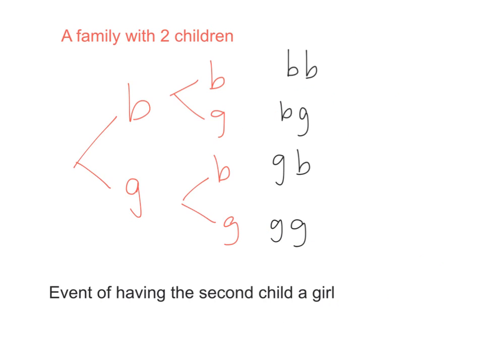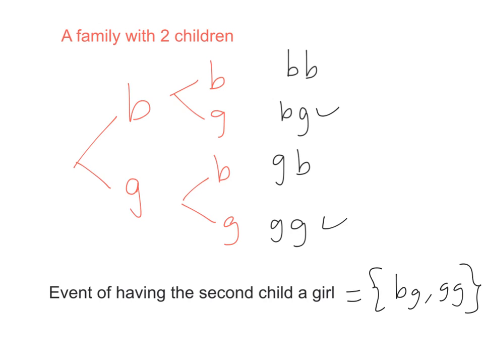Finally, another example is when we want the second child to be a girl. The second child means the second one here. It's first and second. So second is not a girl here, second is a girl here, so yes, we'll take this one. And the second child here is not a girl, but the second child here is also a girl, so that's what we're looking at, the second child. So that's also the case. So we have two outcomes in this case, which are BG and GG. Anyway, that was an interesting example.